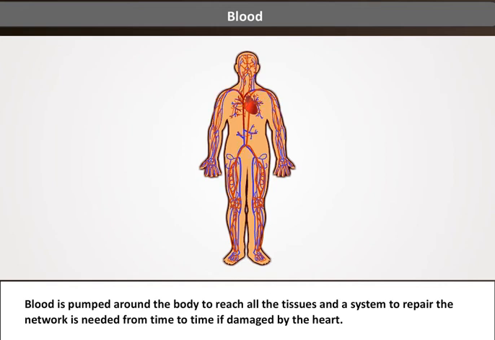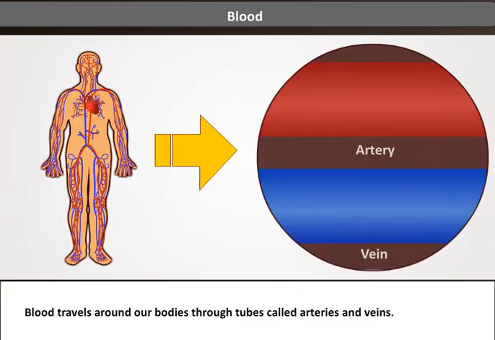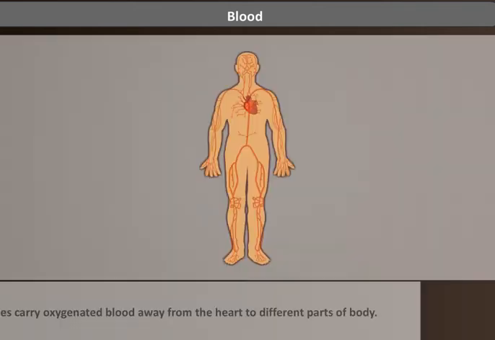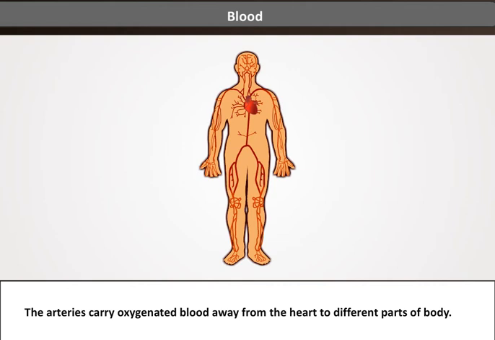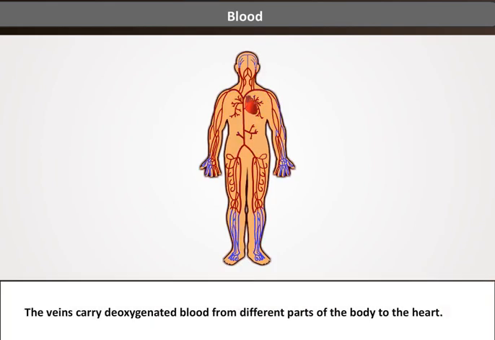Blood is pumped around the body to reach all the tissues, and a system to repair the network is needed from time to time if damaged by the heart. Blood travels around our bodies through tubes called arteries and veins. The arteries carry oxygenated blood away from the heart to different parts of the body. The veins carry deoxygenated blood from different parts of the body to the heart.